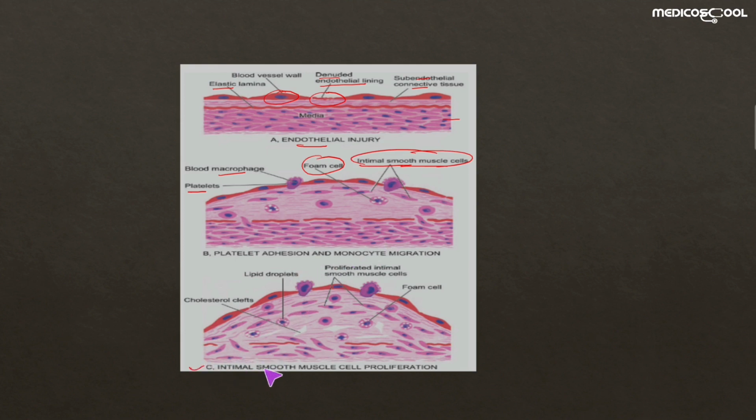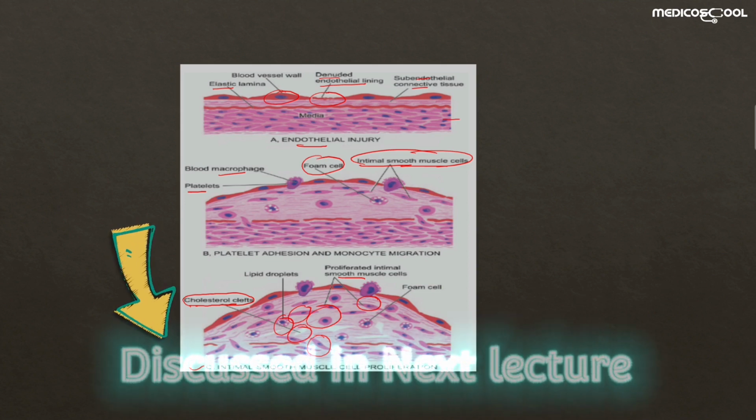The next step is that these smooth muscle cells start proliferating. As you can see, there are a lot of smooth muscle cells here. Also the foam cells increase in size. Also you can see the extracellular cholesterol, which is not oxidized or not taken up by the monocytes or macrophages. It is also present in the atherosclerotic plaque. So this is the summary of the whole pathogenesis of the formation of atherosclerotic plaque.